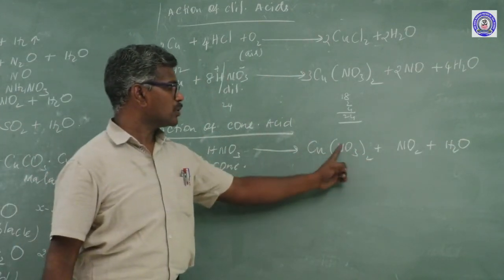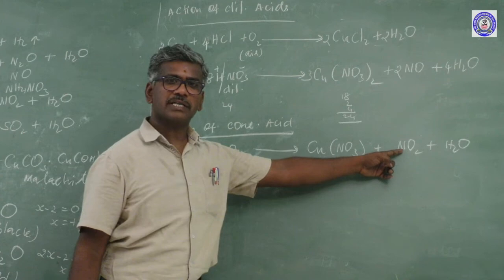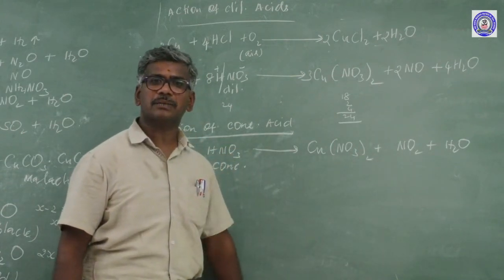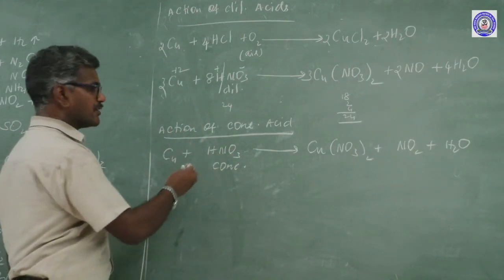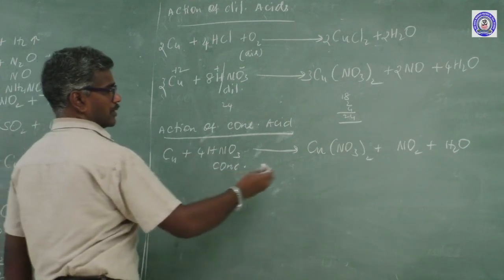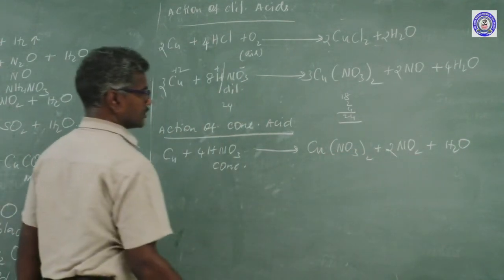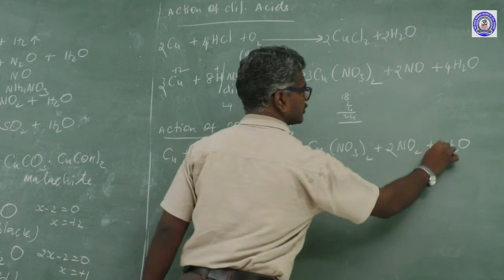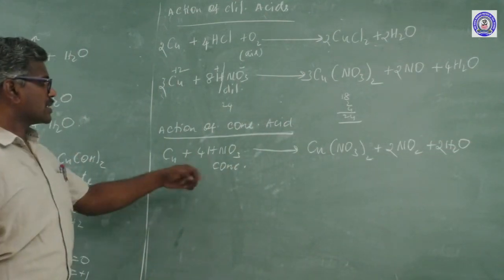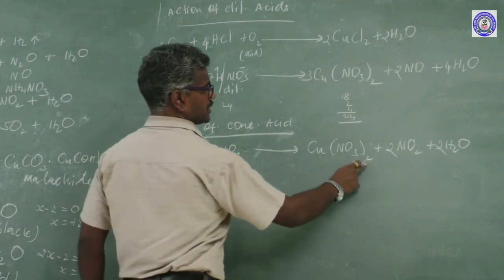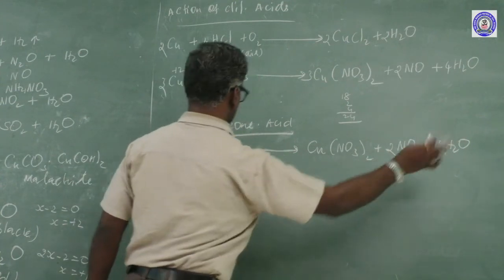Here how many nitrogen? 2 nitrogen here, 1 nitrogen there, total 3 nitrogen. Odd number, not balanced. So take the next even number, 4. Here 2. Hydrogen, oxygen is 12, 6, 10.